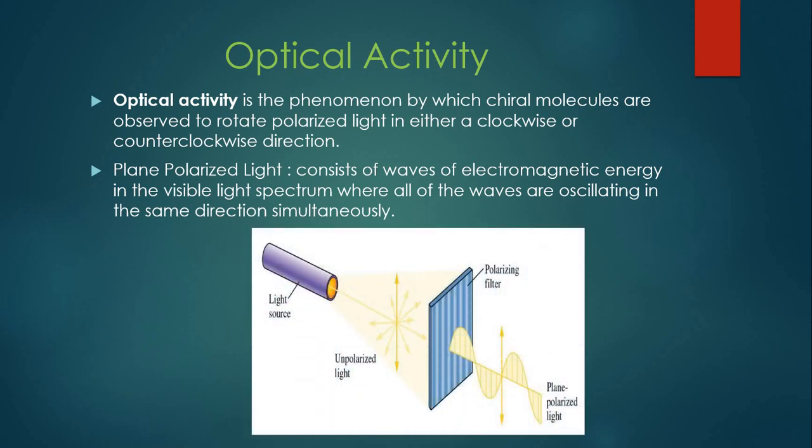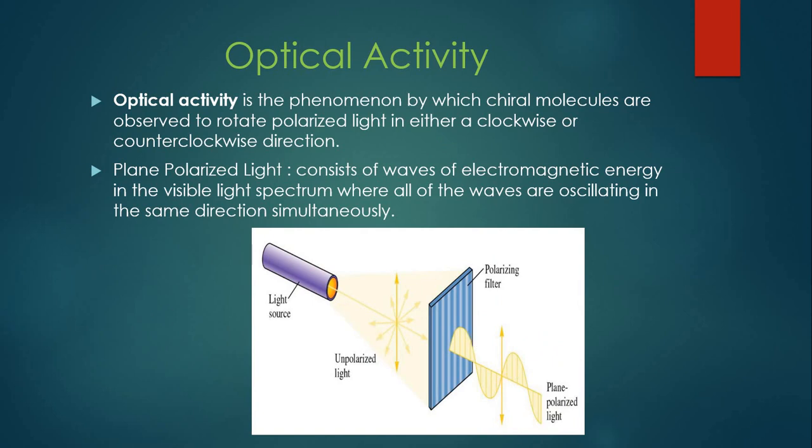If we see ordinary light that is coming from any light source, it is unpolarized light and you can see it is moving in all of the directions. But when it is passed through a polarizing filter, the light is called plane polarized light, which is moving only in one direction, not in all directions. This is the plane polarized light. So we are talking about plane polarized light. When it passes through molecules which are chiral, they are going to rotate the path of light either in the clockwise or in the anti-clockwise direction.